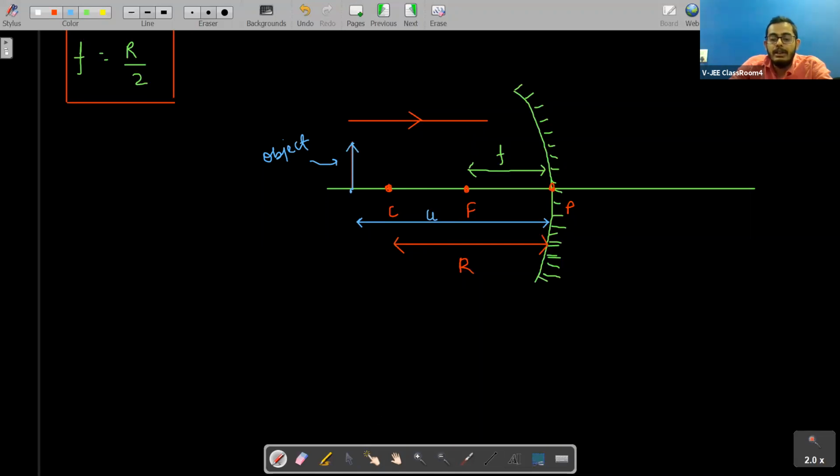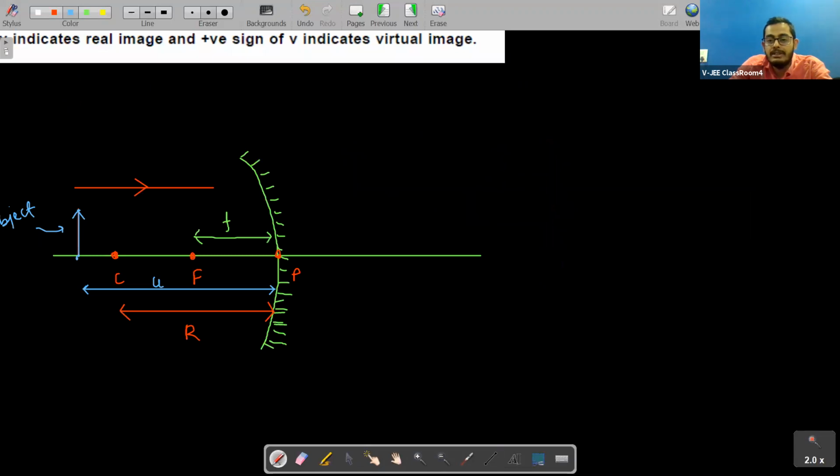And one more parameter we define here. U is the object distance, right? What is u, students? U is the object distance. And what is v? V is the image distance.